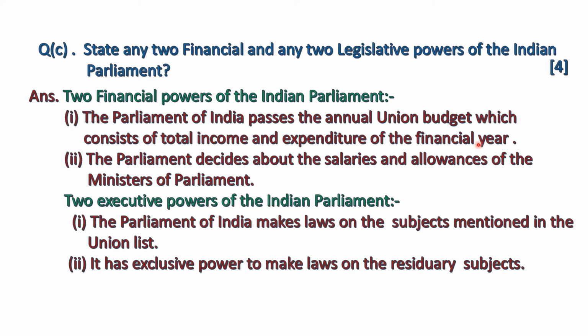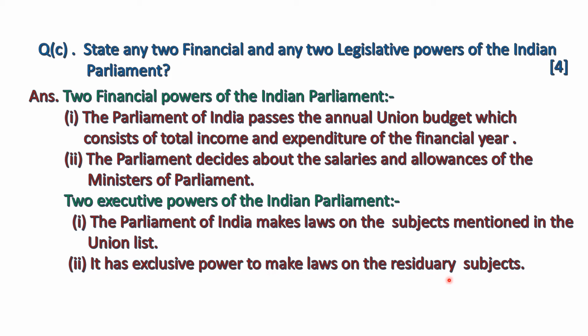No tax can be imposed without the approval of the Parliament. The Parliament decides the salaries and allowances of the ministers. Now, the two legislative powers of the Indian Parliament are: the Parliament of India makes laws on the subjects mentioned in the Union List. It has exclusive power to make laws on the residuary subjects.